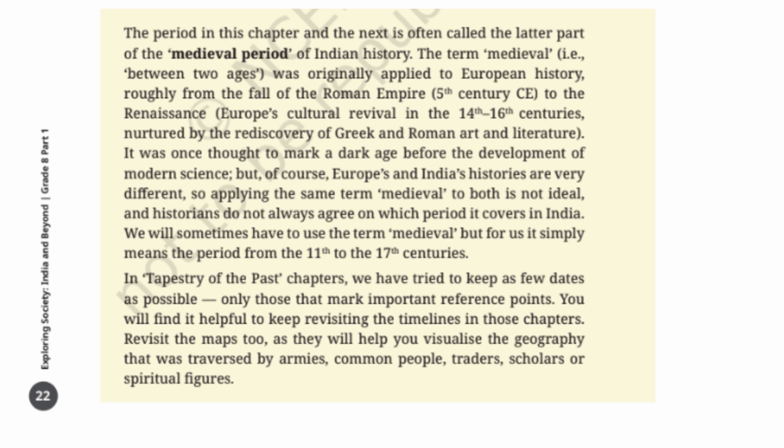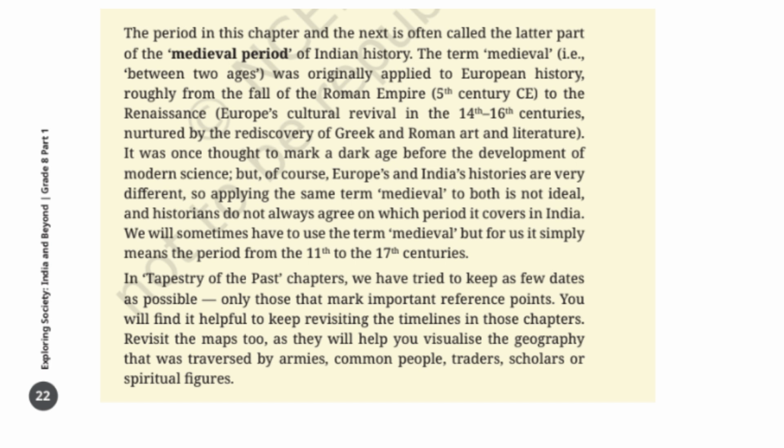Medieval history in India began roughly in the 8th century, around the year 700 CE, and it continued for about 1000 years, up to the 18th century, 1800 CE. Within this long period, historians usually divide medieval history into two parts.